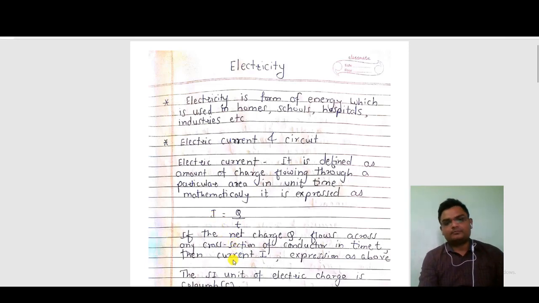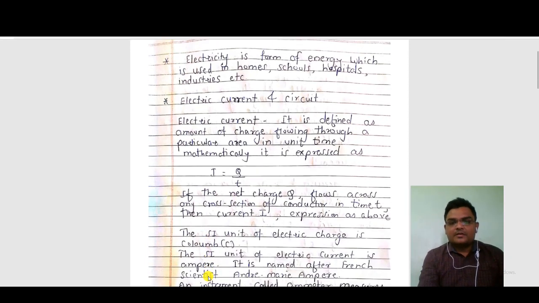Okay, next. The SI unit of electric charge is coulomb, and the SI unit of electric current is ampere. It is named after the French scientist Andre Marie Ampere.